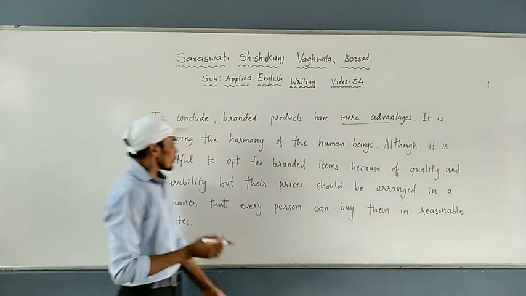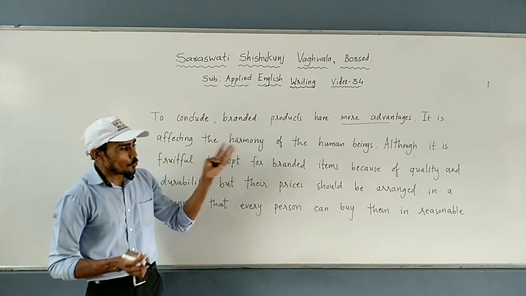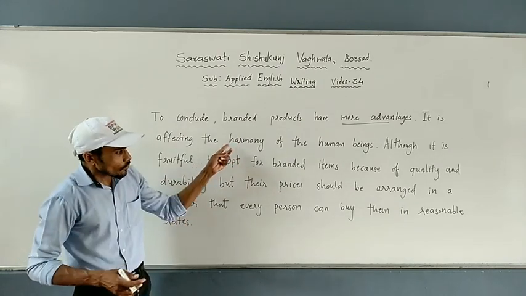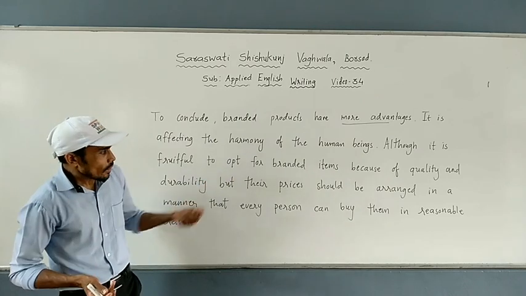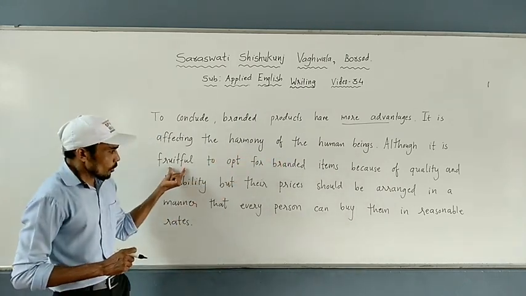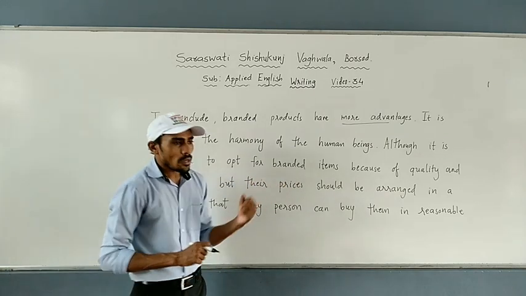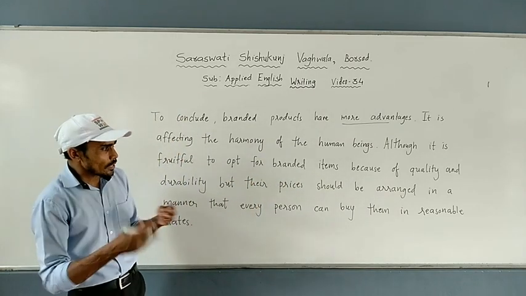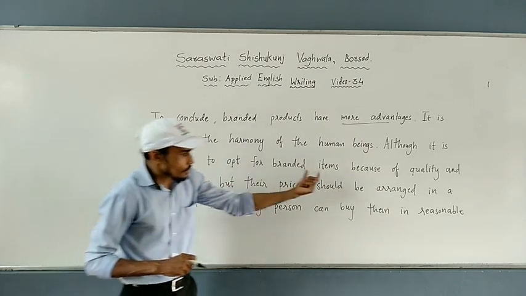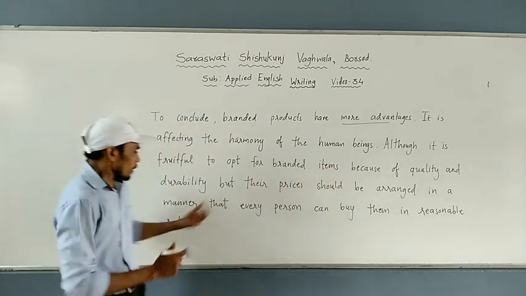It is affecting the harmony of human beings. Does it affect? Yes, it affects harmony of human beings. Harmony means what? Peace. Although it is fruitful to opt for branded items because of quality and durability.